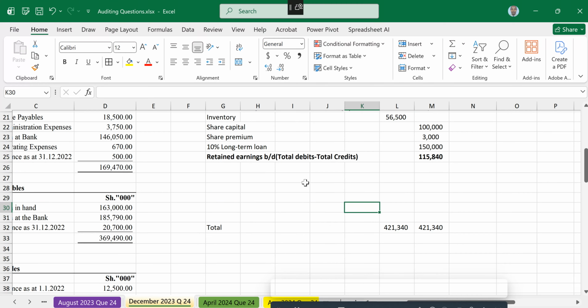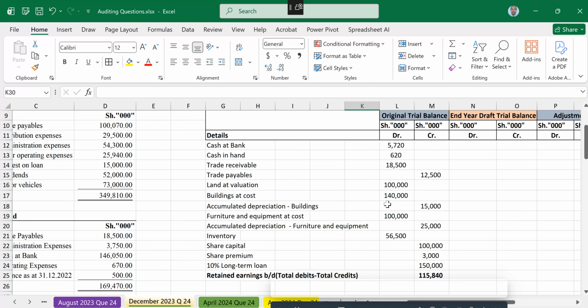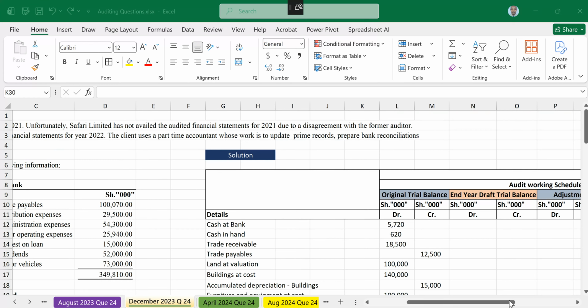The next one will be the end year draft trial balance. Let us start viewing how that was affected. Now start with the cash at bank. What is the cash at bank at the end of the year?